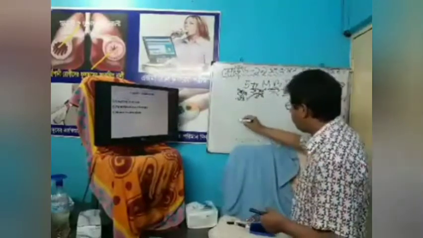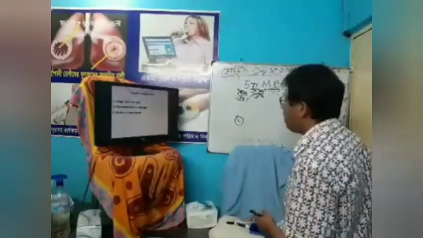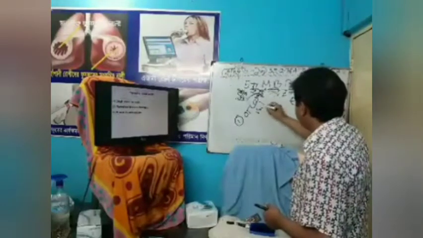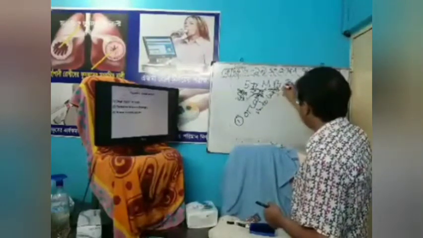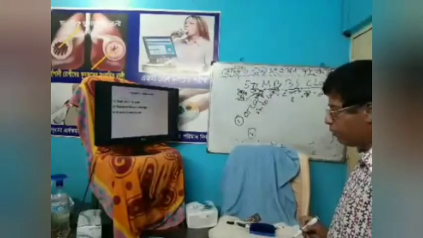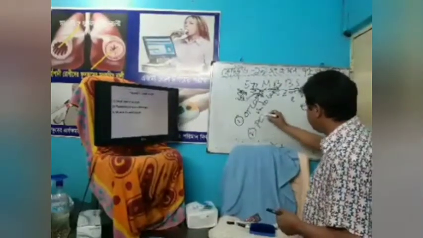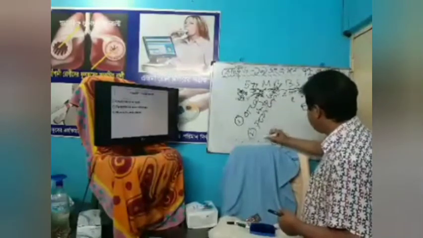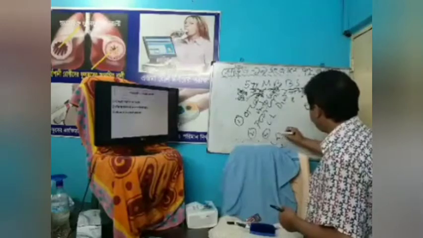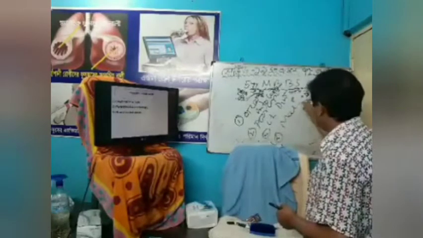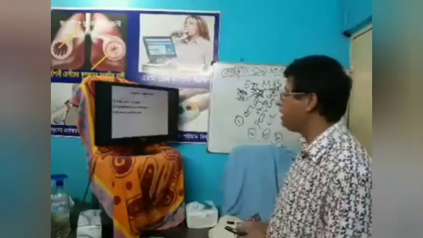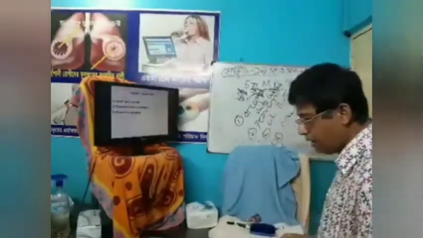Number 1, oral intolerance. Number 2, poor compliance. Number 3, chronic diarrhea. Number 4, malabsorption. In those cases, we will not give the patient oral iron therapy. In that case of parenteral iron therapy, this is iron dextran.